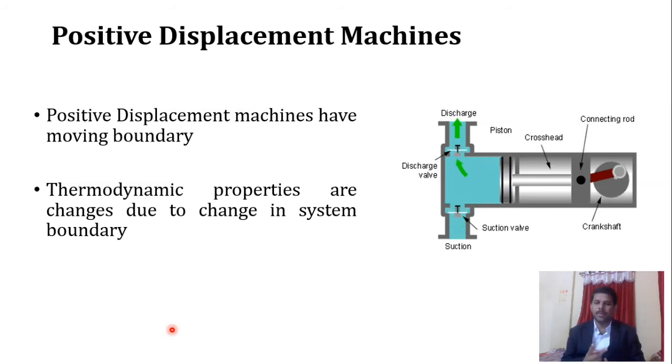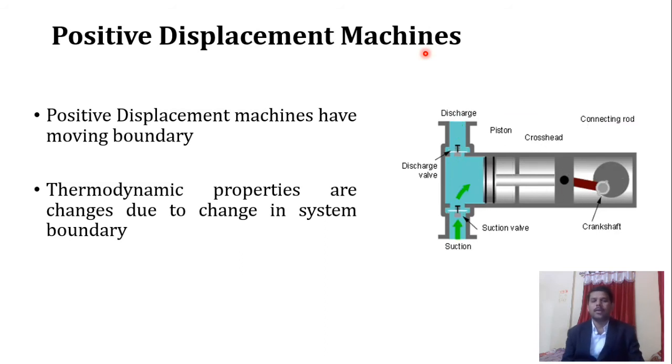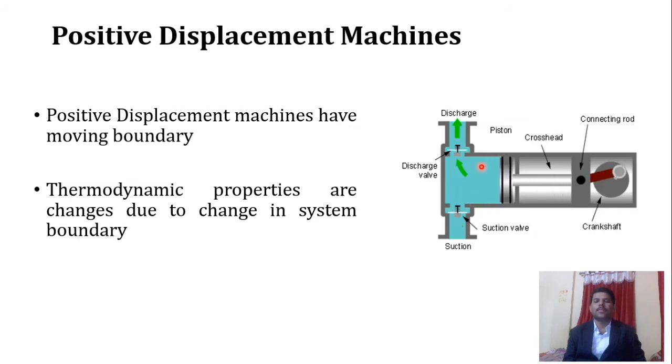First one is turbo machine and second one is nothing but positive displacement machines. That thing we have seen in second year thermodynamics in unit number 6, that is what we call the reciprocating compressor. So this is a kind of device that we call a positive displacement machine. We will take the same example so that you will get a better idea of how a positive displacement machine works. Here I have given a schematic diagram, or we can say the diagram in action.